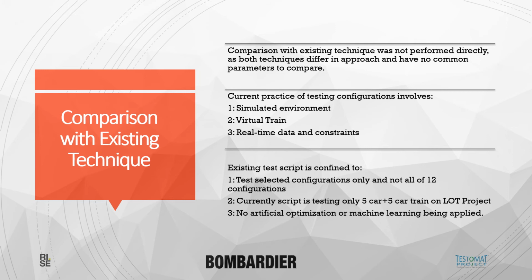Another difference is that the existing solution is based on a script running in sequential form, while we are trying to make an artificial intelligence based solution which can decide which sequence is more important, decide the test suite execution sequence, and give prioritization and optimization with respect to time.